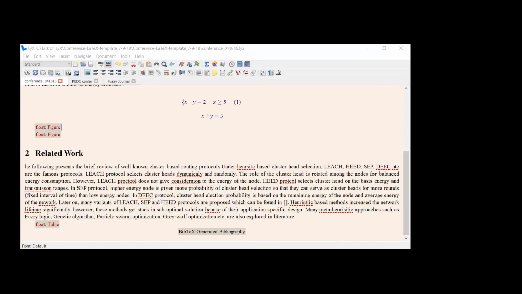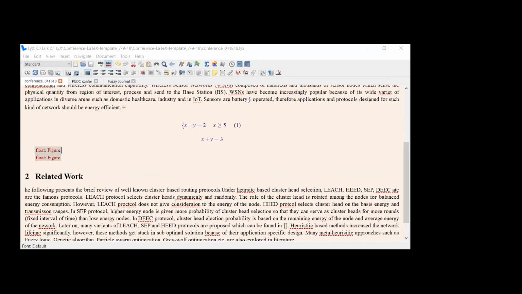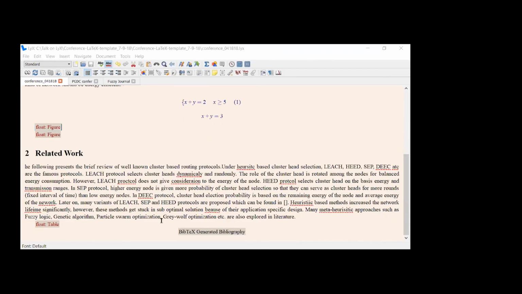Just wait. Clear. So I hope the LYX tool window is appearing over here. Yes, ma'am. Okay.